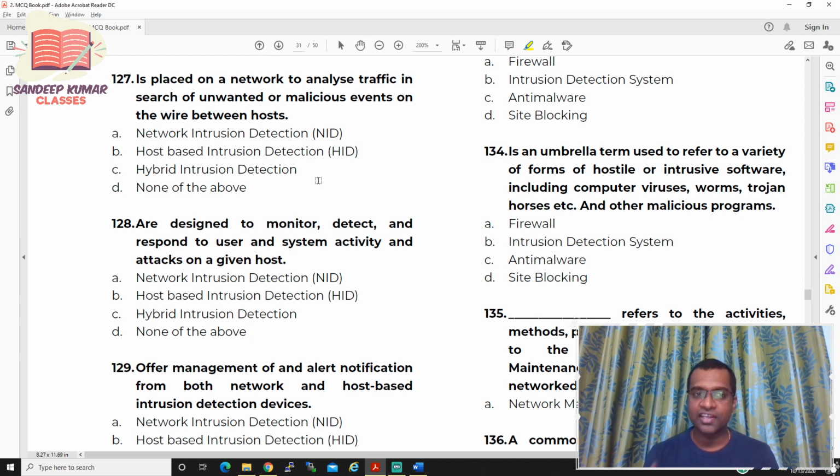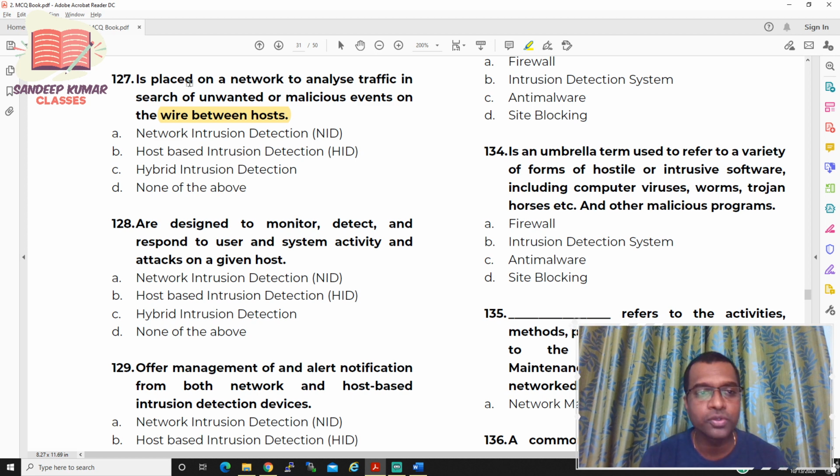So you need to analyze the traffic for what purpose? For the purpose of identifying malicious events on the wire between hosts. On the wire between hosts means that you have a sender and receiver. They will be called hosts only. How are the sender and receiver connected? Using a wire. So if you want to analyze the traffic on the wire, which intrusion detection system do you have to use?